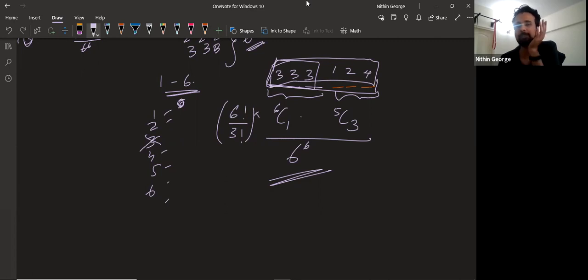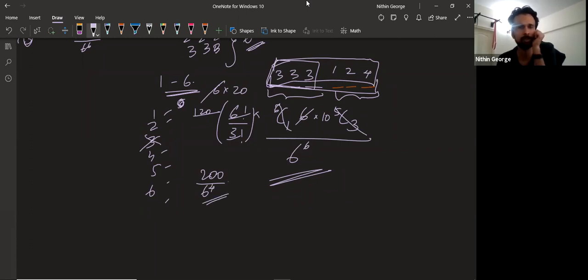6 factorial by 3 factorial is 720 divided by 6, which is 120. And then this is 6. 5C3 is 10. 6 power 6 will have, okay, 120 is 6 into 20. So 2 6s go. We get 200 divided by 6 power 4. Can you factorize further? Yes, you can. It's an even number. 200 is divisible by 8. No, it's divisible by 4.